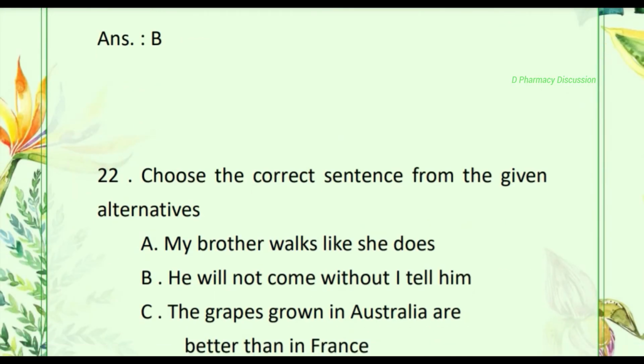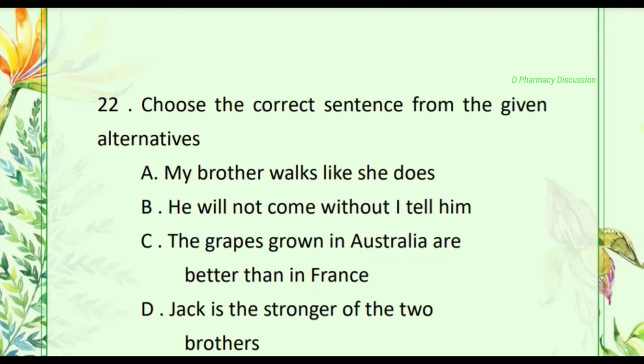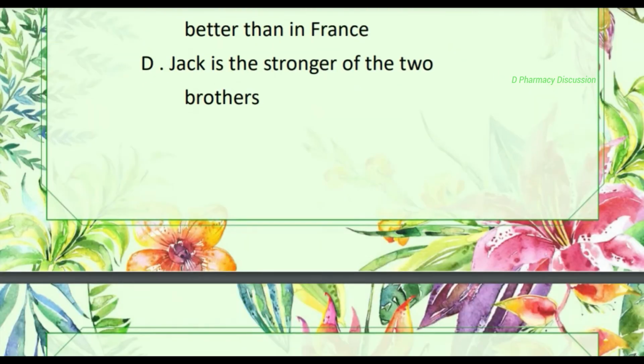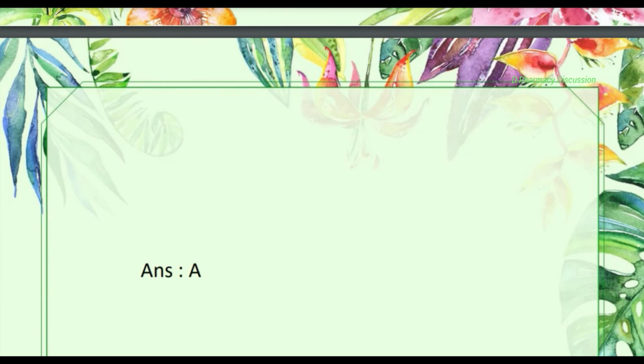Then 22. Choose the correct sentence from the given alternatives. Option A, my brother walks like she does. B, he will not come without I tell him. C, the grapes grown in Australia are better than in France. D, Jack is the stronger of the two brothers. Okay, here the correct answer is option A.